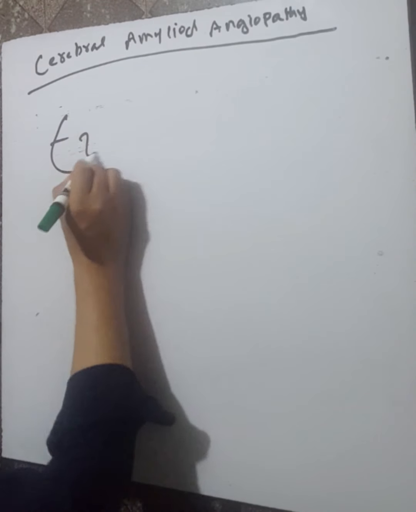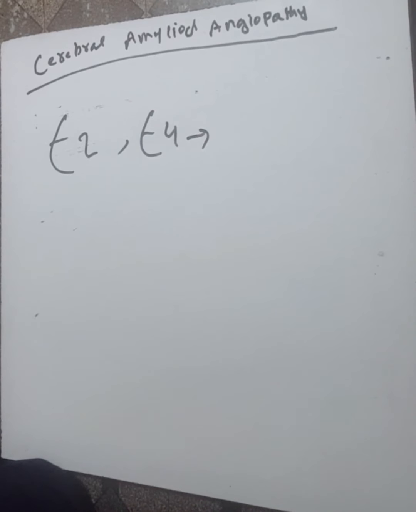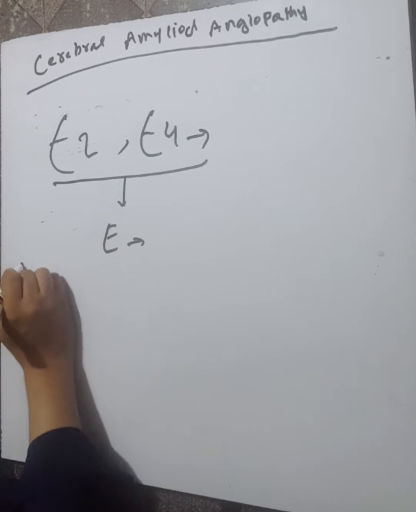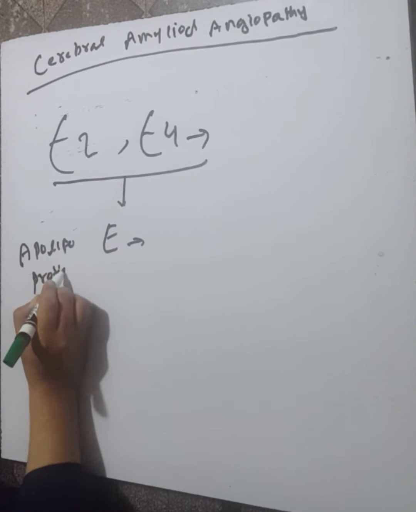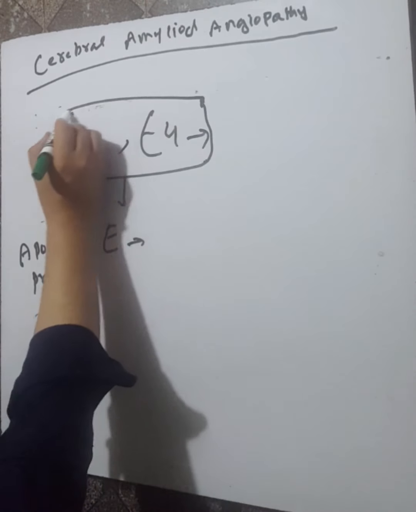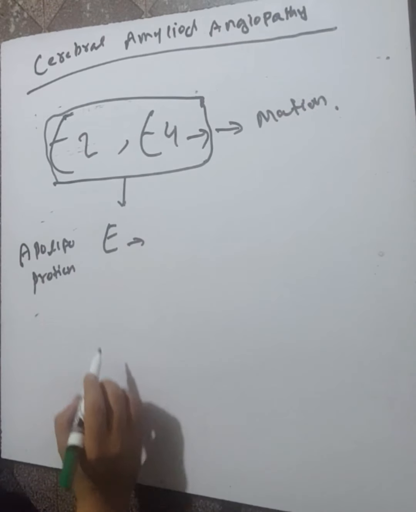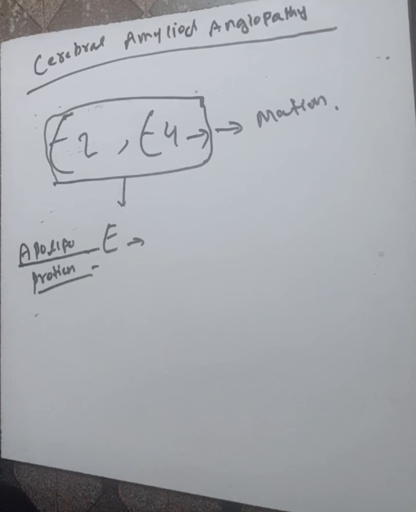Sometimes there may be a genetic cause, due to mutation in the epsilon 2 and epsilon 4 alleles of the apolipoprotein E gene.